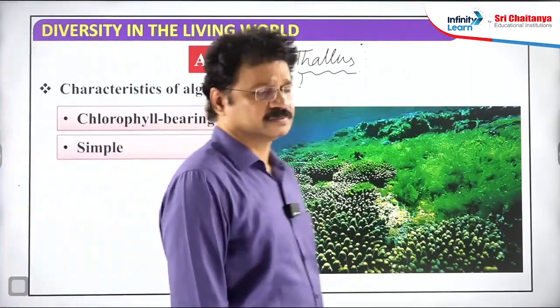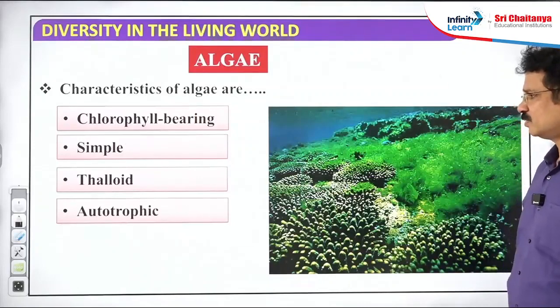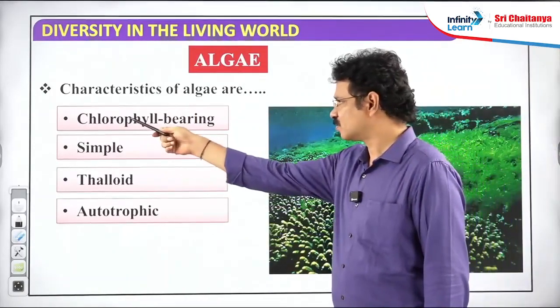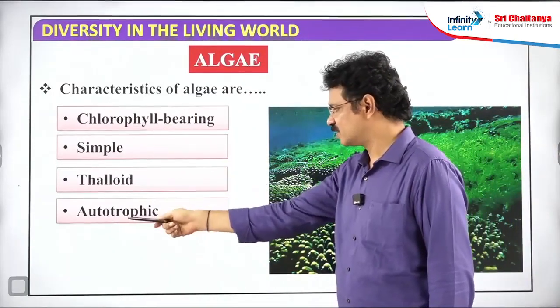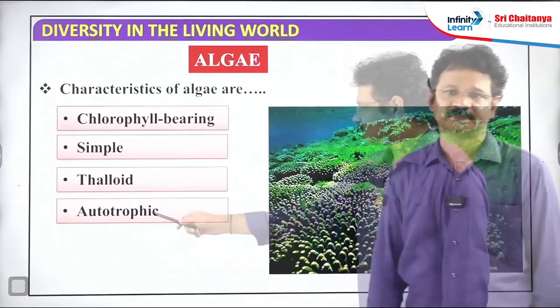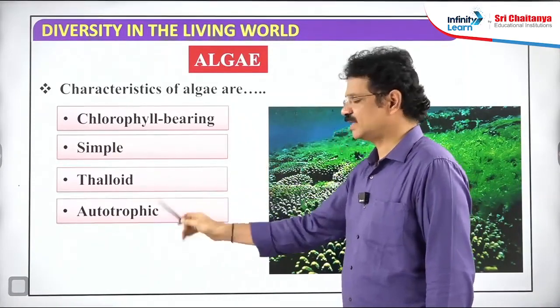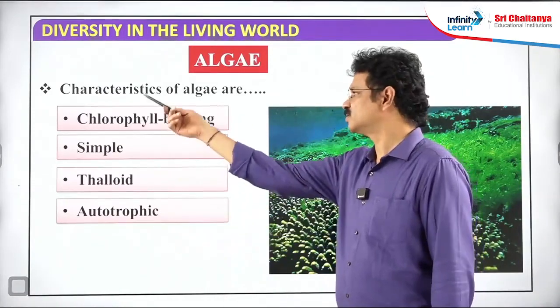Next, the third point: plant body thalloid. Number 4, autotrophic. The presence of chlorophyll leads to photosynthesis, which is nothing but autotrophic in nature. Autotrophic is the kind of nutrition in algae. The reason is because they are chlorophyllous.